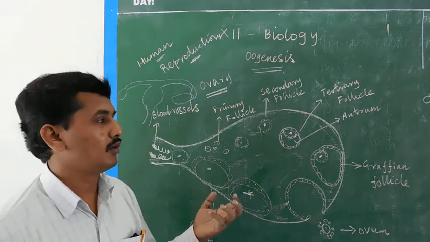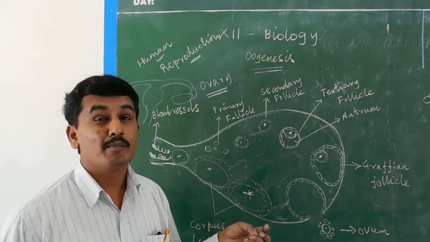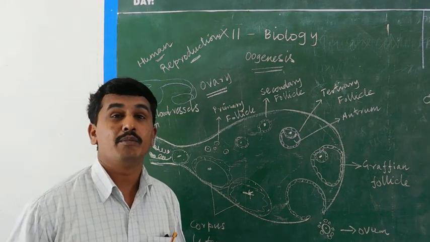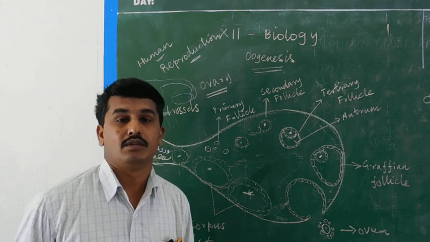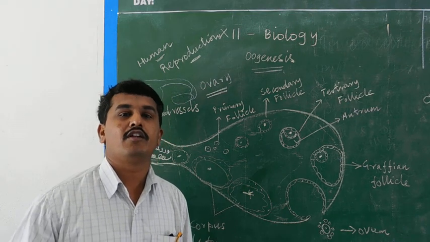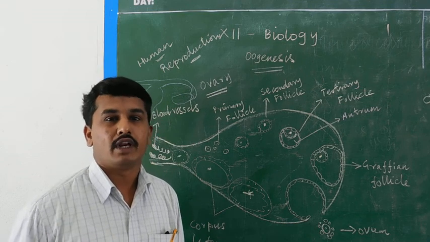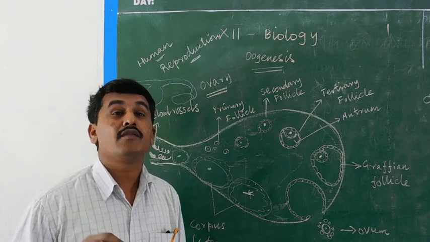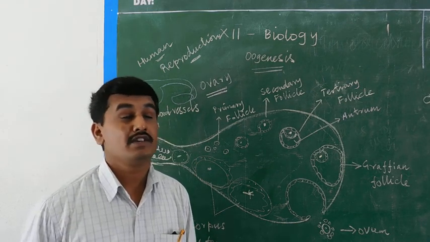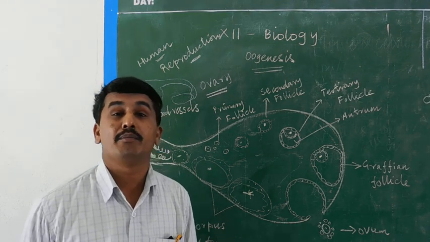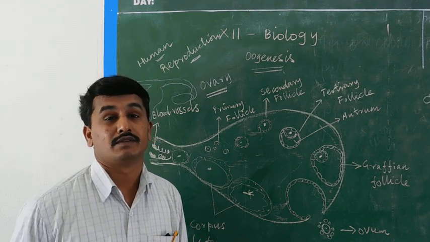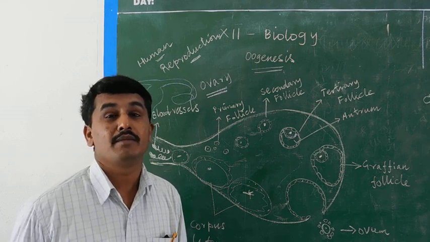Suppose the embryo is a female embryo. The embryo develops into a female child, which means the embryo contains an ovary. Inside the fetal ovary, fetal means the developing stages of the embryo until 9 months. After 9 months, the name is child.